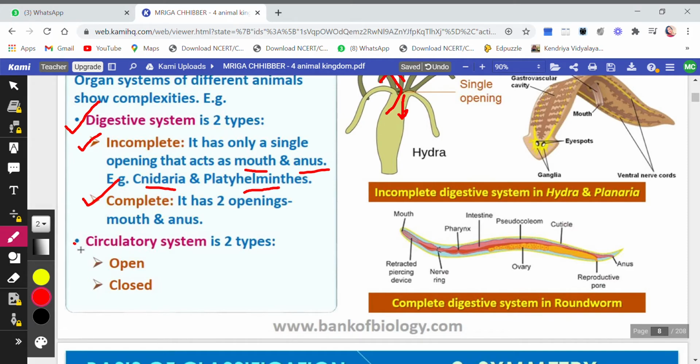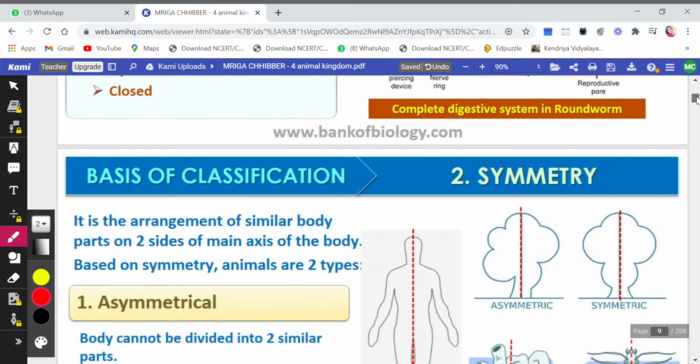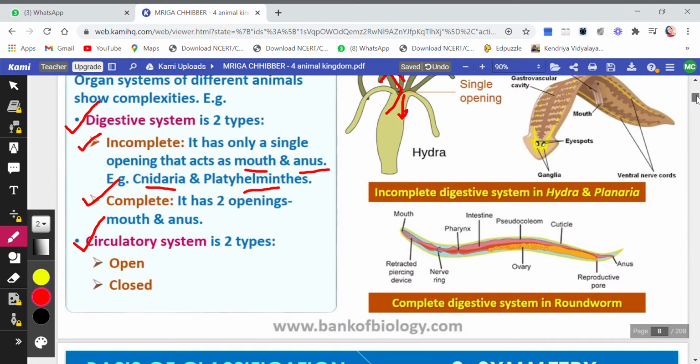The second system is the circulatory system. Here the circulatory system is of two types, open and closed. Now children, the open type of circulatory system is one in which the blood is not flowing inside the arteries, veins or capillaries. That means the blood is directly inside the body cavity. It is scattered inside the body cavity. It is not flowing inside the blood vessels. That is the open type of circulatory system.